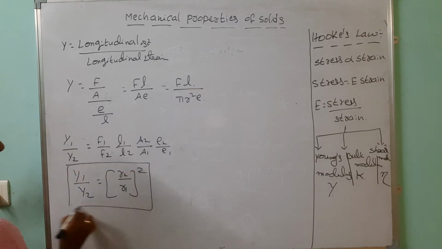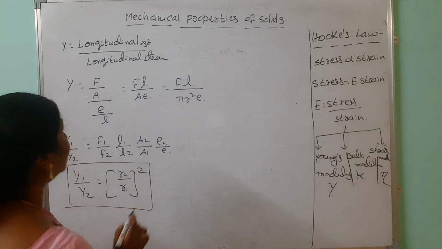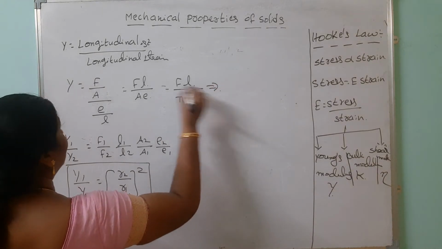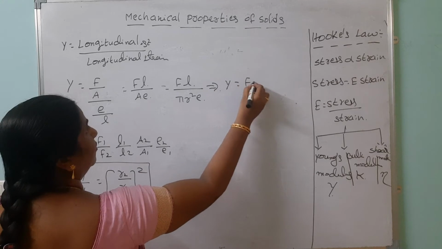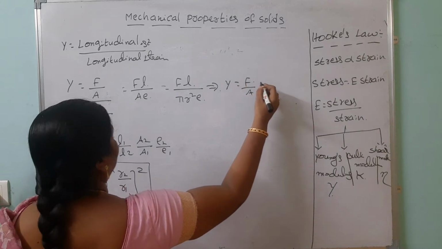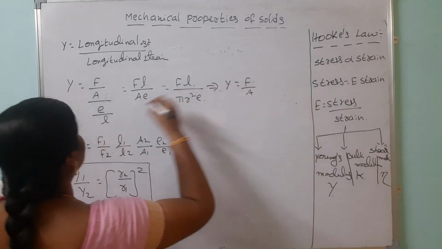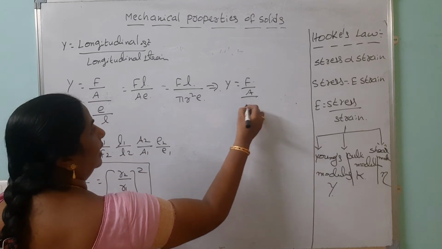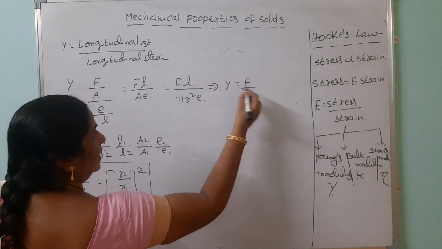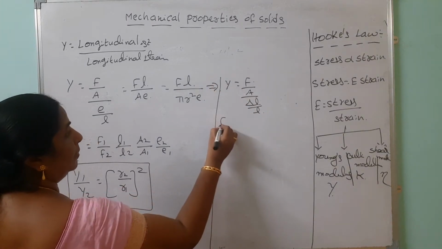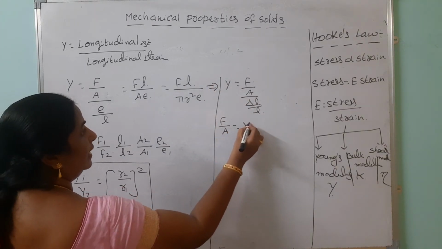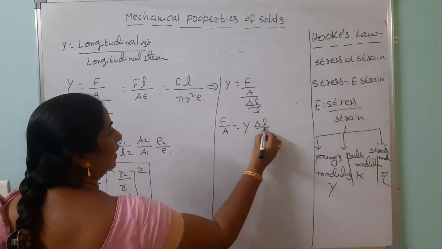This belongs to Young's modulus. Not only this, look here. From this we can write Y equals F by A into L by e, otherwise delta L by L. From this, F by A equals what? F by A equals Y into delta L by L.